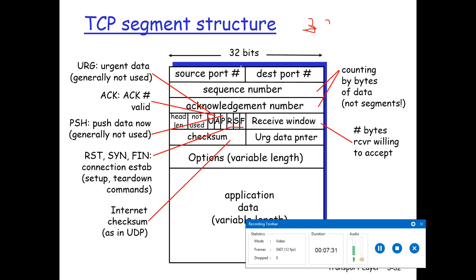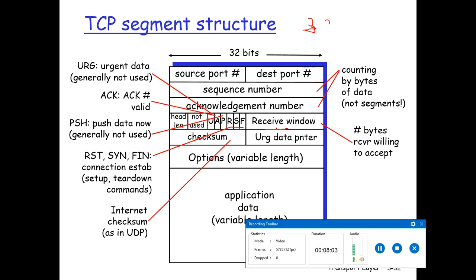Source port and destination port numbers are used to specify the port number of the source application and the destination application. Next we talk about sequence number. Sequence number is 32 bits, that means 4 bytes, and acknowledgement number is also 32 bits.